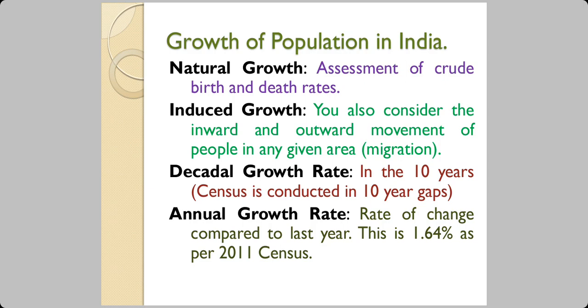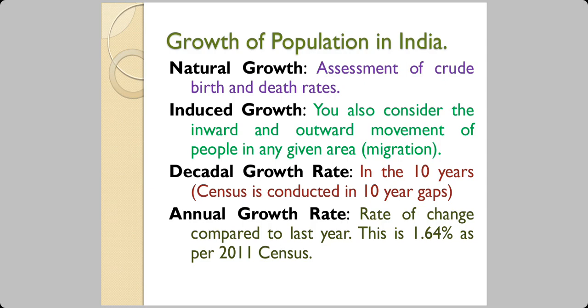So we have a term known as natural growth. This is the assessment of the crude birth and death rates. So what you're getting is a number which is the difference between birth rate and death rate. So you subtract death rate and death number from the number of births. In induced growth, you have to also consider the inward migration, that is, people coming into that state or that country, and outward migration, that is, people leaving that place or that city or that state.